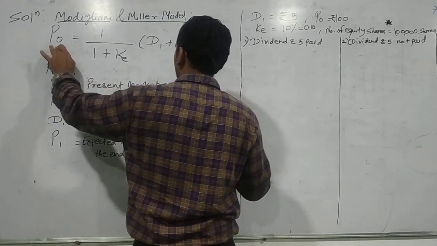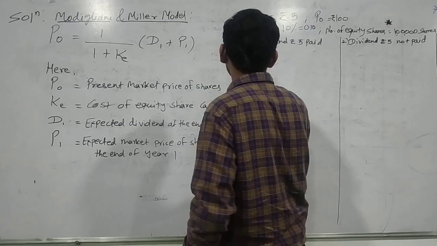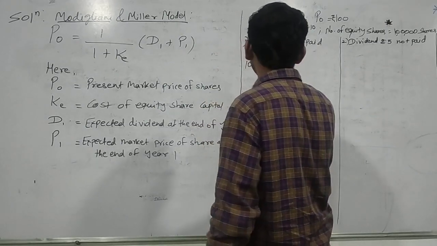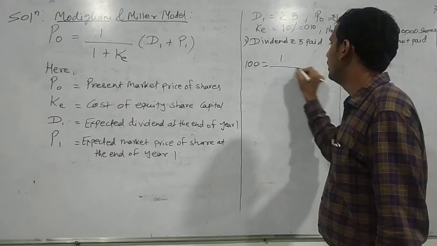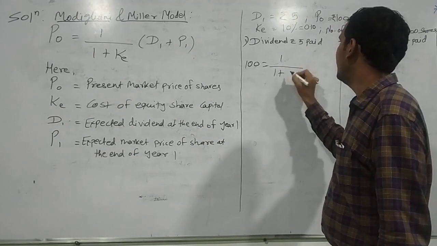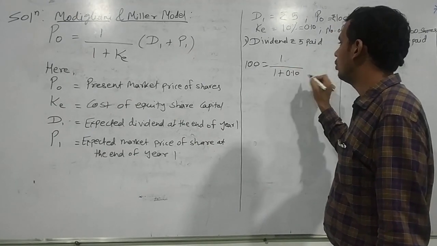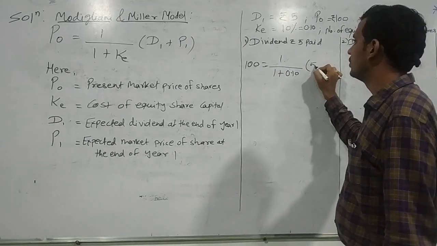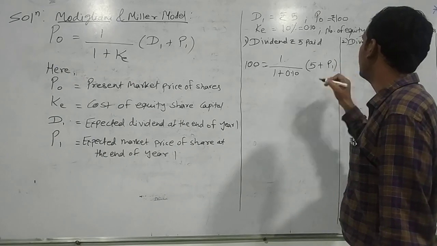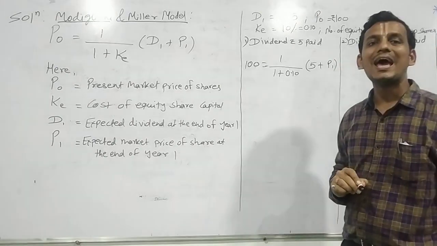So we have our P0, that is 100, equals 1 divided by 1 plus KE, which is 0.10, in bracket D1 is rupees 5 plus P1. We don't have P1, so P1 is written as it is.